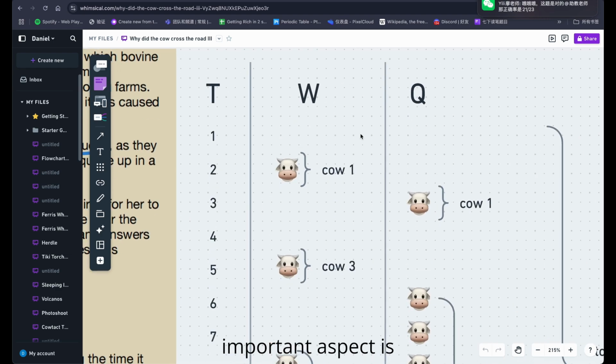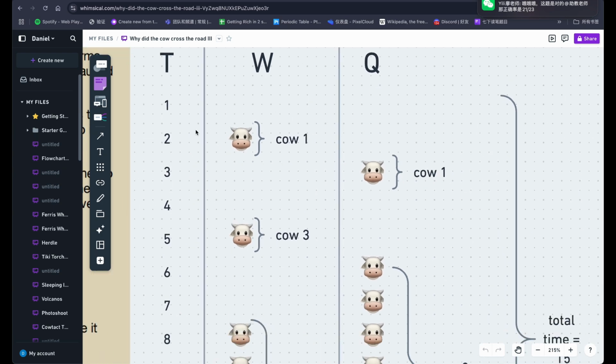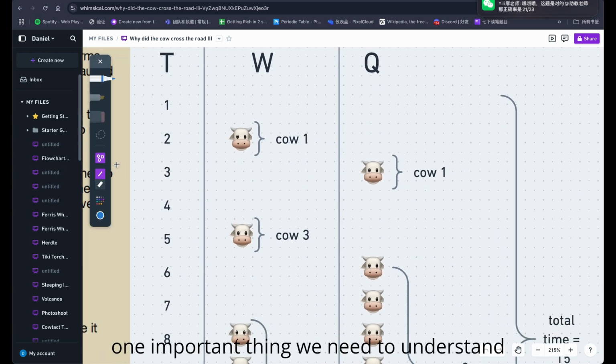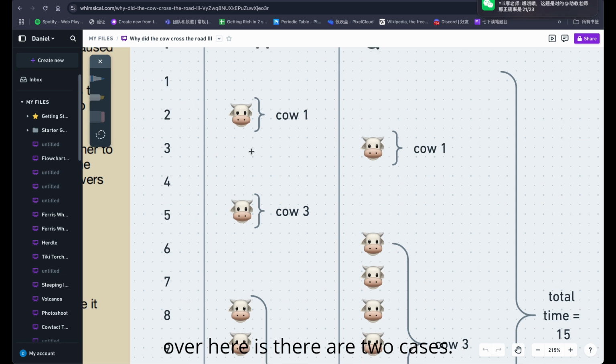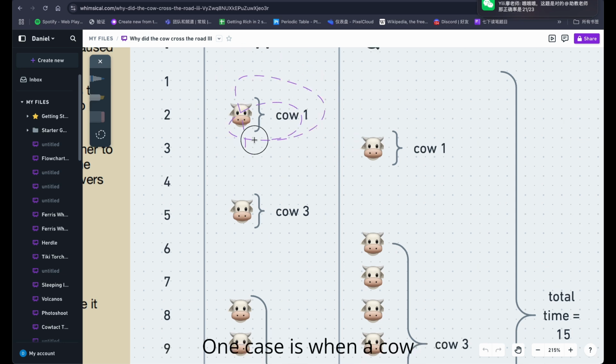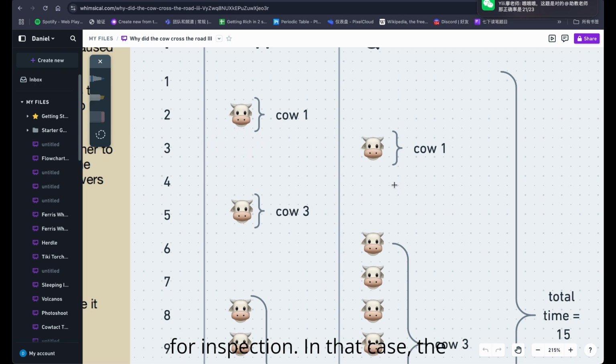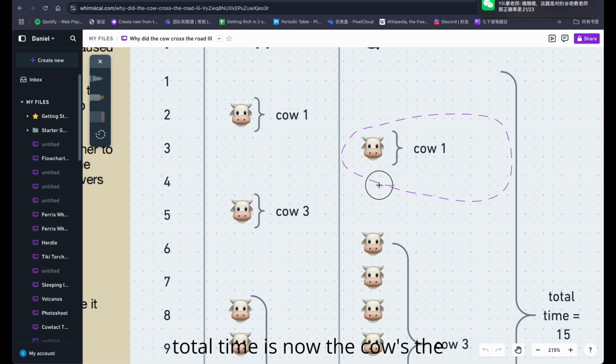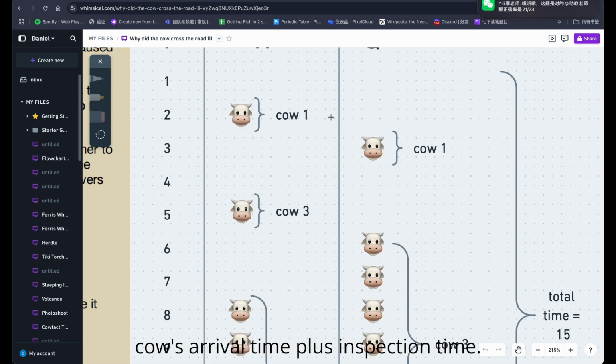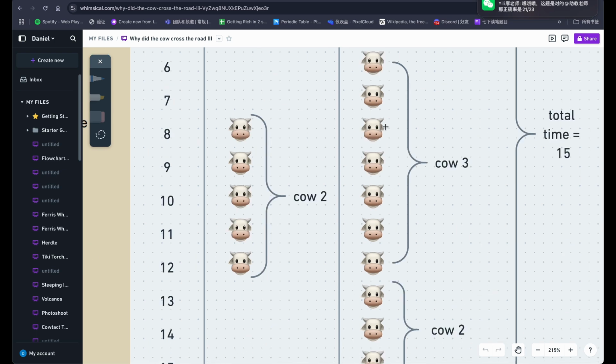So one important thing we need to understand over here is that there are 2 cases. One case is when a cow arrives when Farmer John is ready for inspection. In that case, the total time is the cow's arrival time plus inspection time.